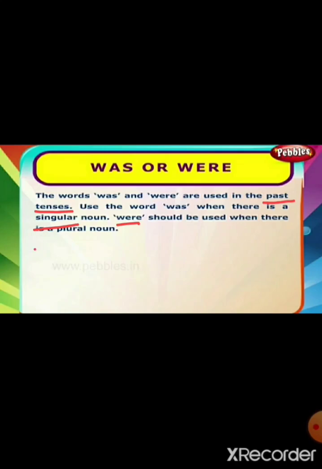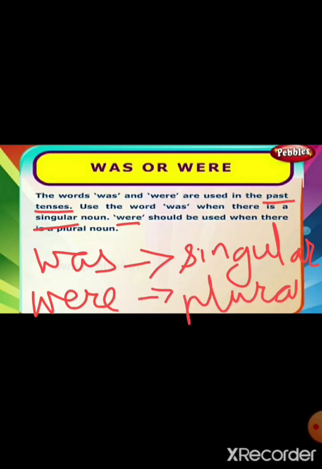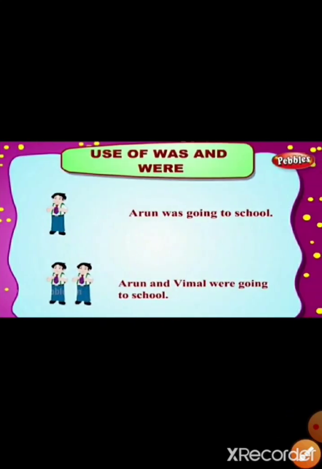Okay. So was is used for singular, that is for one person or one thing, and were is used for plural when there is more than one thing or one person. Okay, so here you can see that Arun was going to school, because we are talking about only one child, that is Arun. Arun and Vimal were going to school. Now here children, you can see that this is a plural form. Arun and Vimal, two boys are there, so we will use were. Okay, and for one we use was.